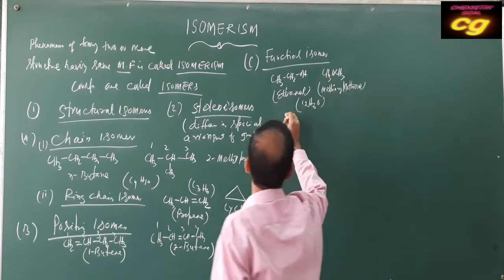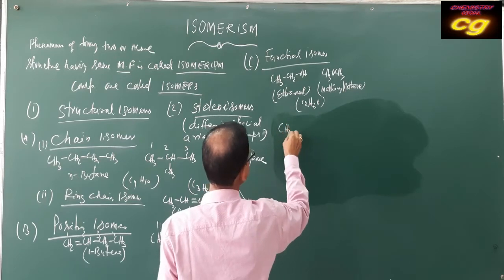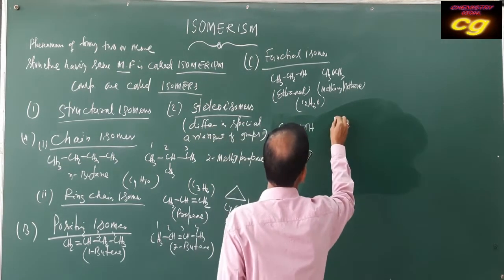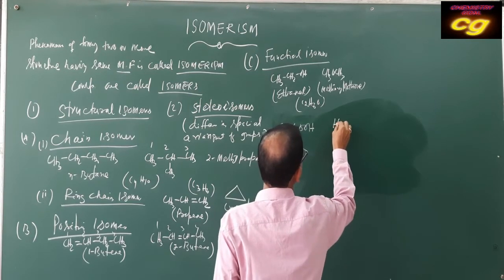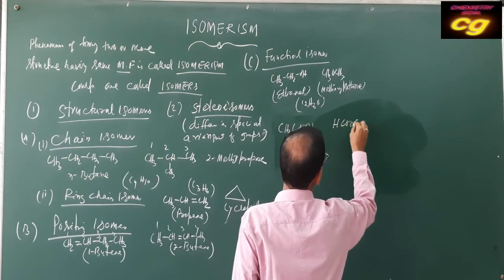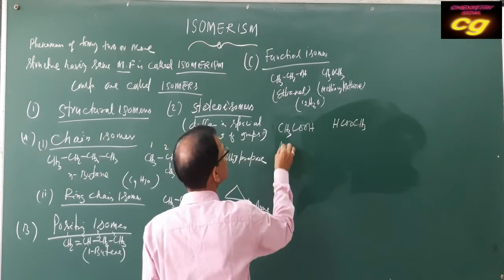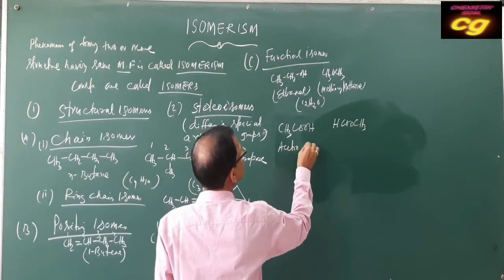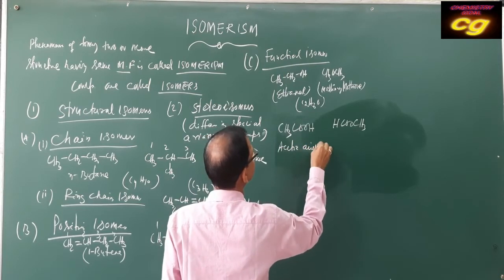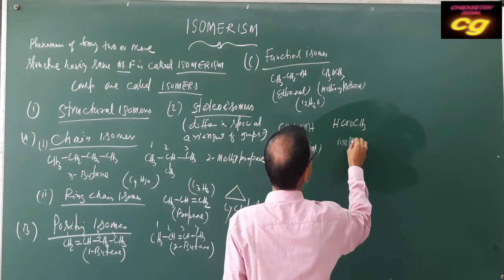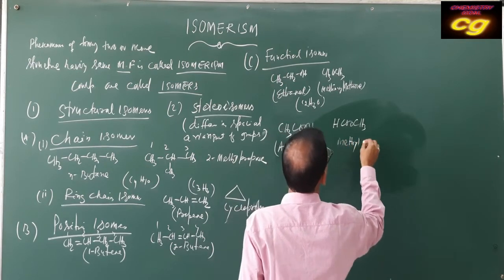Or take another example, CH3COOH, which can also be written as HCOOCH3. This is acetic acid, and this is methyl formate.